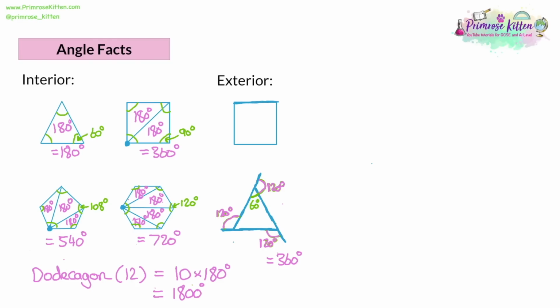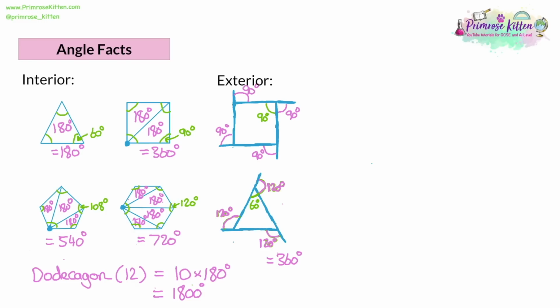So extend the lines outwards and label the new angle on the outside. Now we know that the interior angle is 90 degrees in a square. So take that away from 180 and the exterior angle will also be 90 degrees in a square. Now if we continue that pattern all the way around, creating these brand new angles, we can see that we're going to have 4. So the number of exterior angles is the same as the number of sides in the shape. They're all going to be the same if it's a regular quadrilateral, it's a square. So they're all going to be 90 degrees.